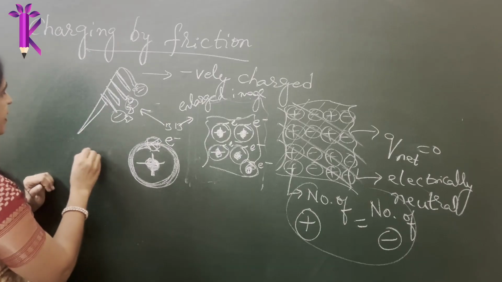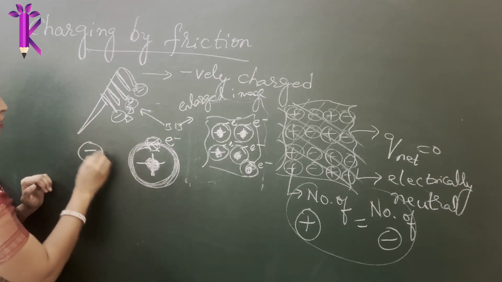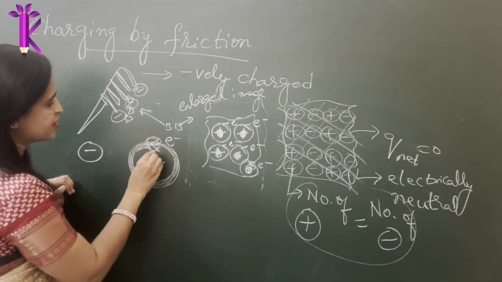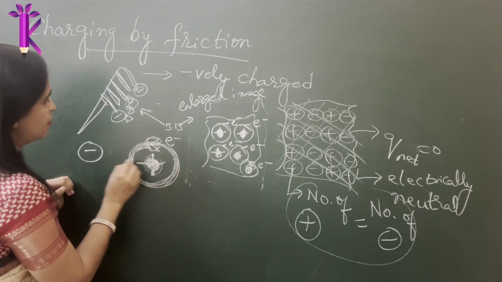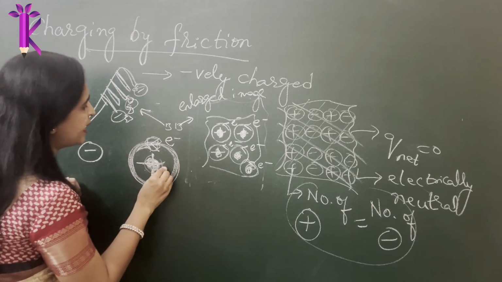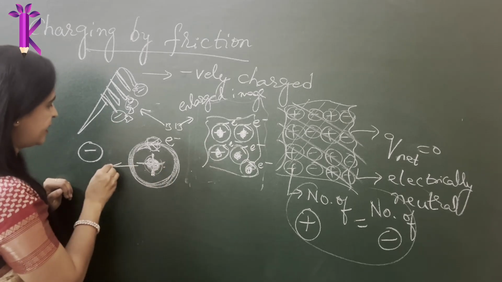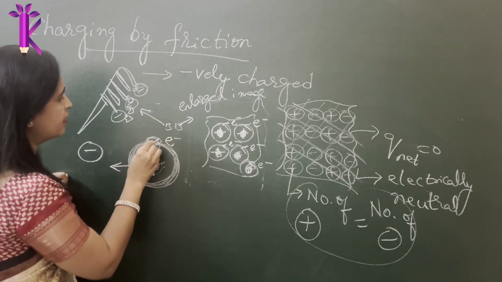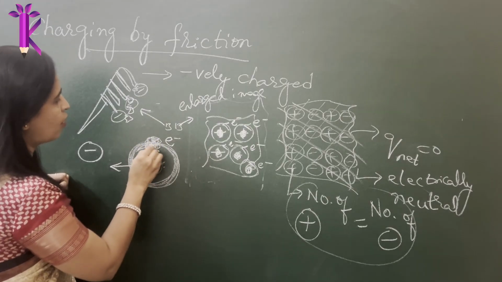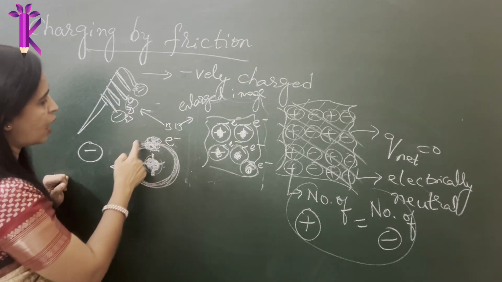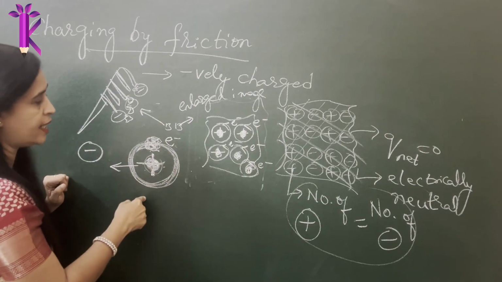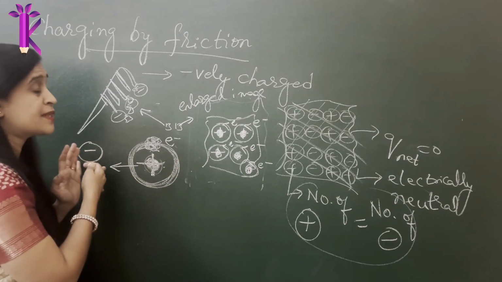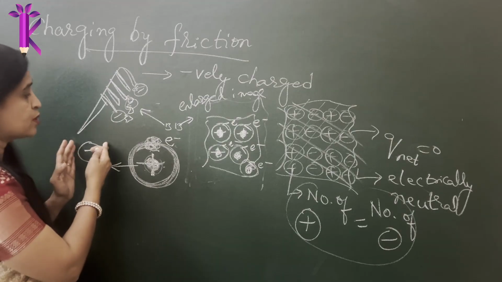Now, when you bring a negative charge from the comb towards this, what happens? This positively charged heavy ball experiences a force of attraction. It feels there is some force that is attracting, whereas the light cloud of electrons which was revolving in the spherical shape around the nucleus feels a force of repulsion because it sees there is something similar to it brought very close.